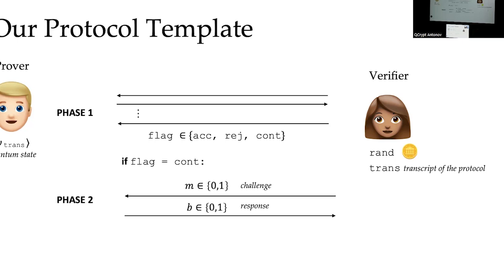If the response bit corresponds to some pre-known computation, which depends on the randomness and the transcript, then she is going to accept. Just for you to remember, the challenge is M, and the response is B.